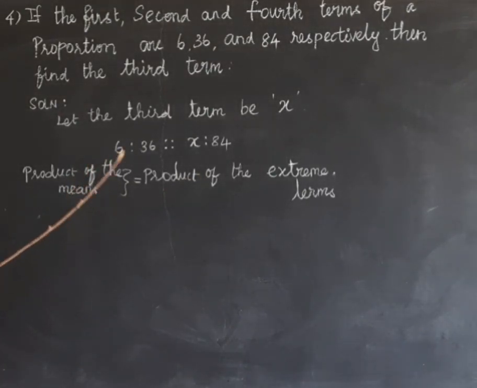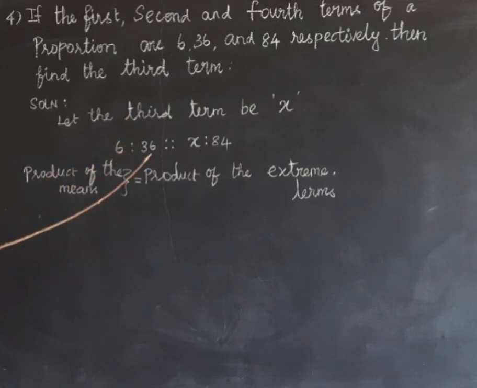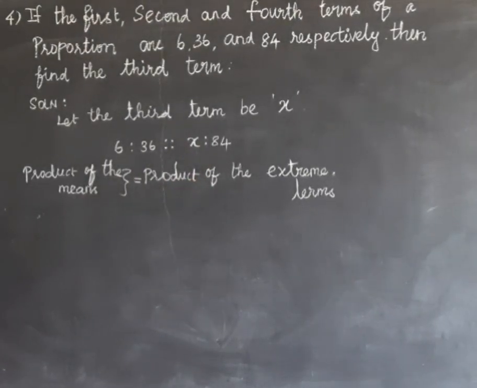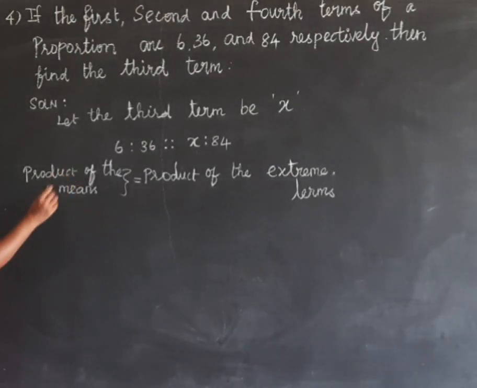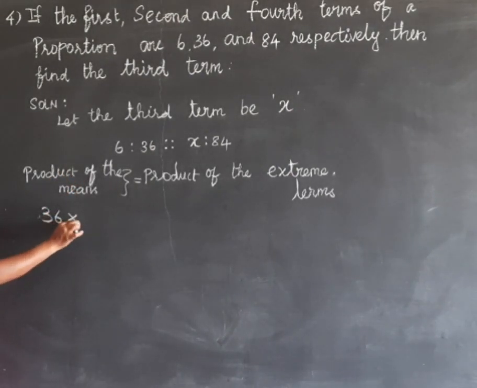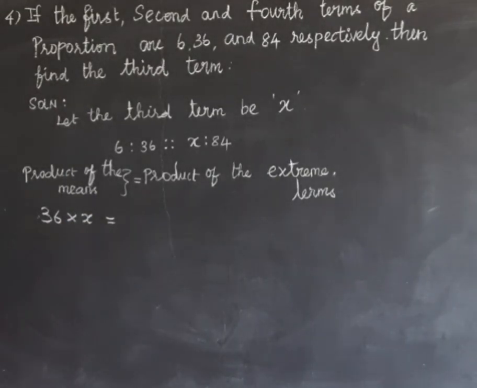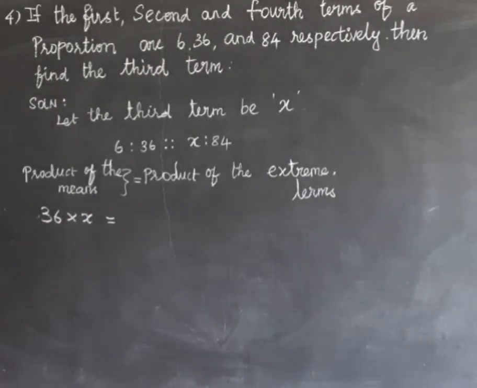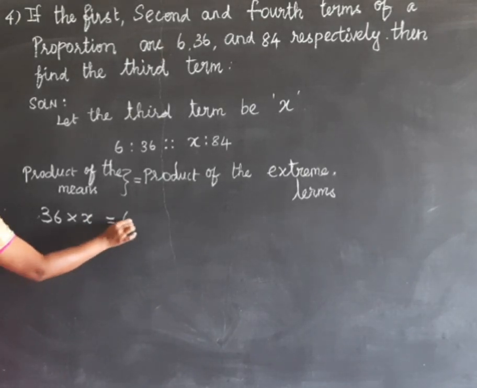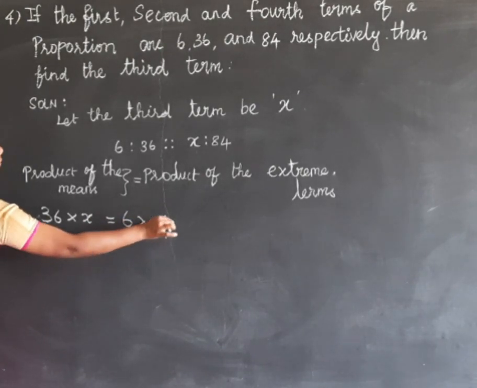So product of means means the middle terms. What are the middle terms here? 36 and x. What are the extreme terms? x and 84. So product of means means we have to multiply the middle terms. So 36 into x equal to product of extreme terms. What are the extreme terms? 6 and 84. So 6 into 84.